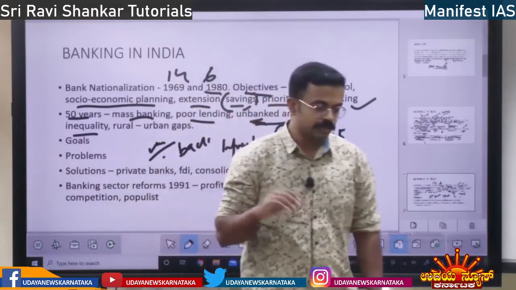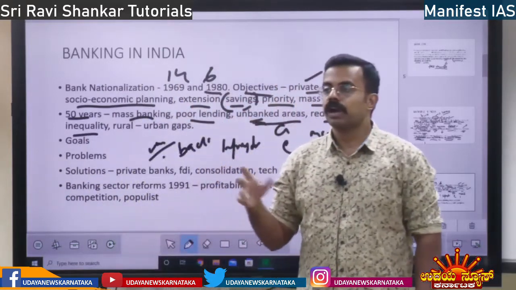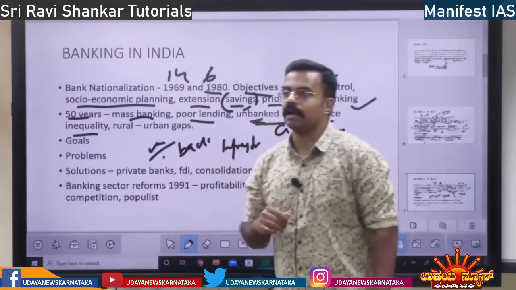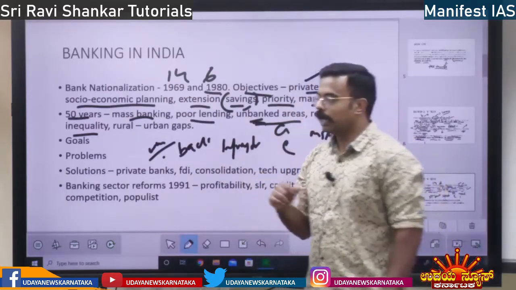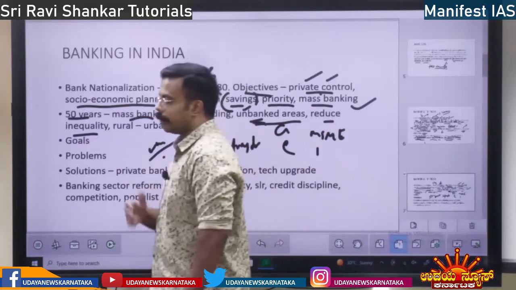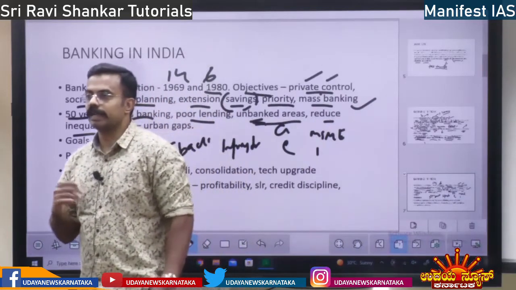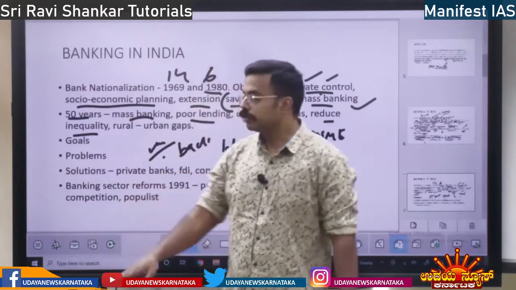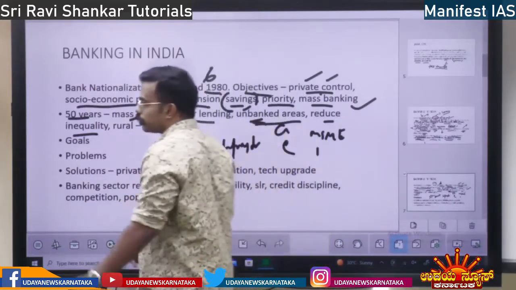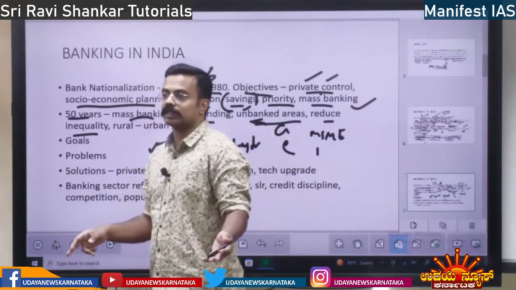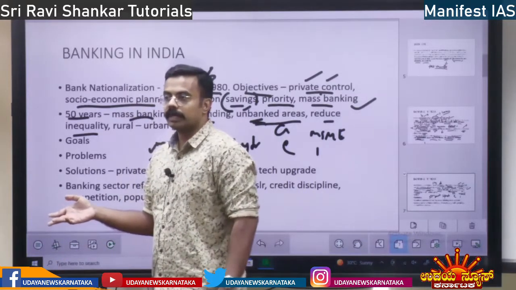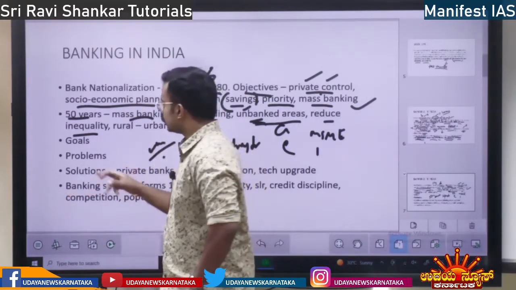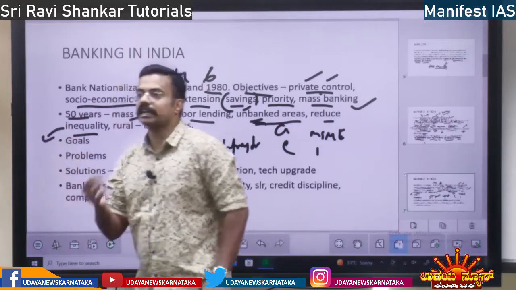How has inequality reduced? Everybody has a bank account. Government schemes like MGNREGA, PM Ujjwala Yojana, old age pensions, various pensions, everything is directed through the bank account. When you direct the money, and also with direct benefit transfer, PDS, DBT, the money is being transferred directly to the people.